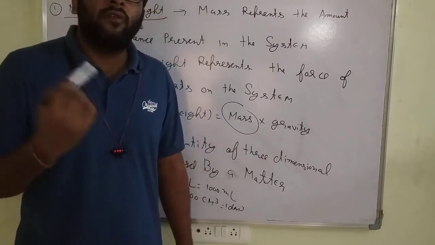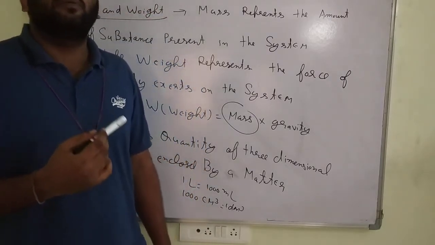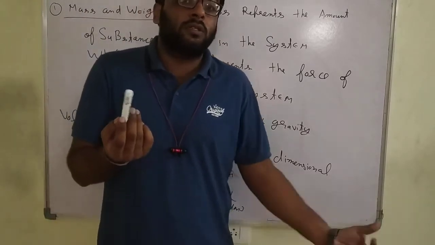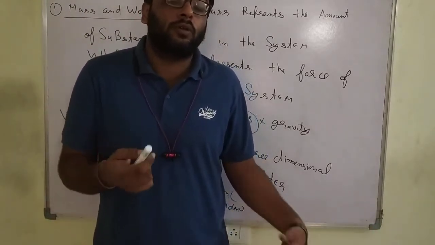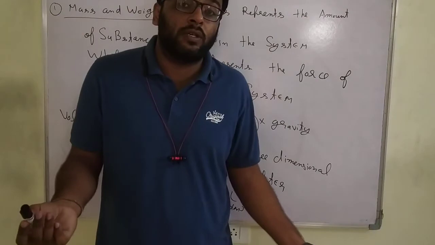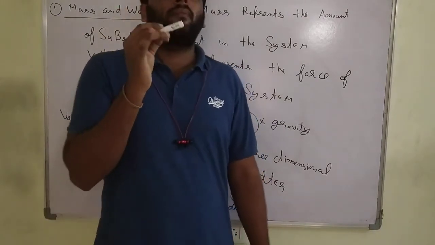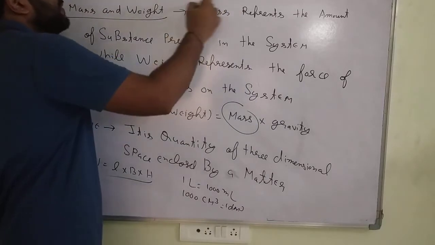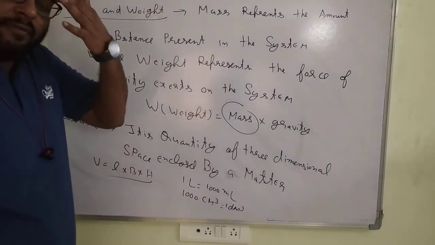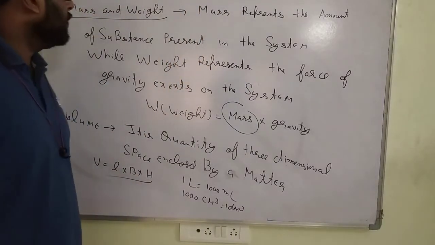On Mars maybe the gravity constant is higher than Earth, so it may be 2 kg. On Pluto it is suppose 200 grams only, because the gravity constant is very low. So depending on the gravity constant, weight varies. But mass is fixed everywhere at 1 gram. Are you getting my point?